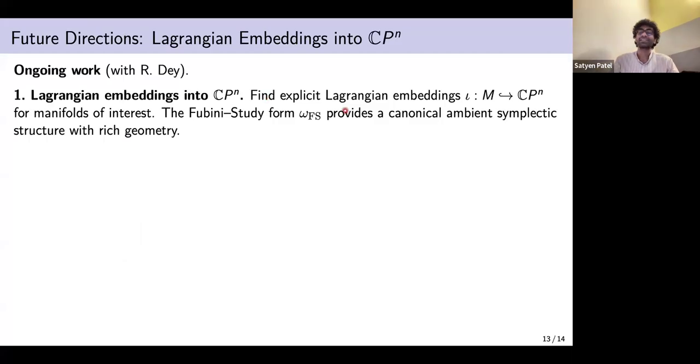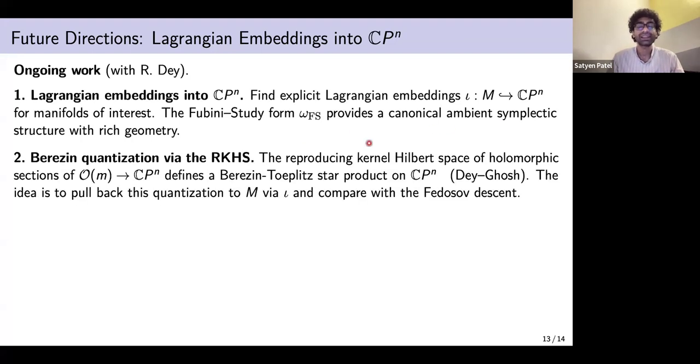because, as Professor Spera described, the Fubini-Study form provides very nice geometry. The sections of the line bundle have a nice basis as homogeneous polynomials of the coordinates. So that gives us an explicit Hilbert space on the sections of the line bundle, and it also gives us a reproducing kernel using the coherent states.